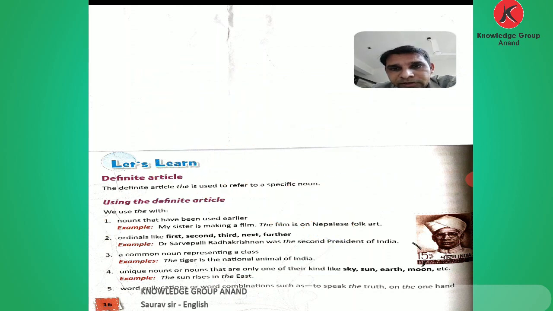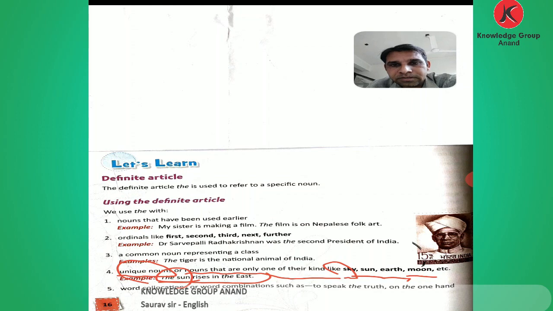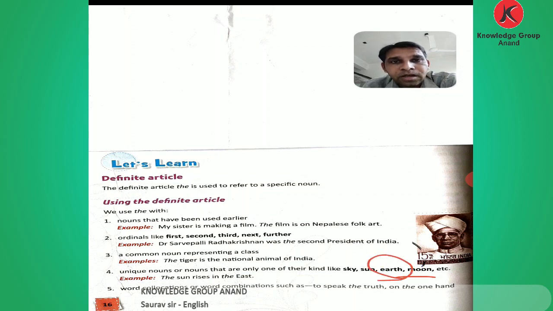Okay, then next, unique nouns that are only one of their kind, like sky, sun, earth, moon, etc. The sun rises in the east. The sun means only one in the universe. Talking about that thing, we can use the: the sun shines. We can say the moon also: The moon shines at night. The earth goes round the sun. So we can use the before these things.